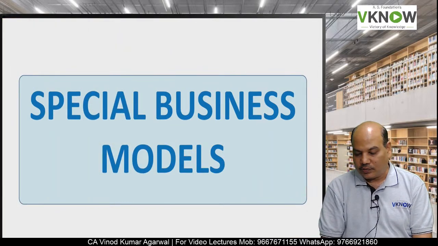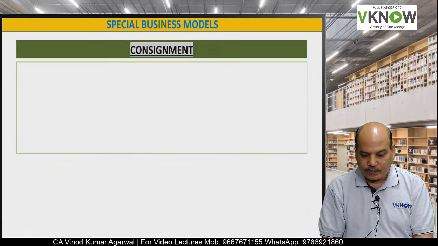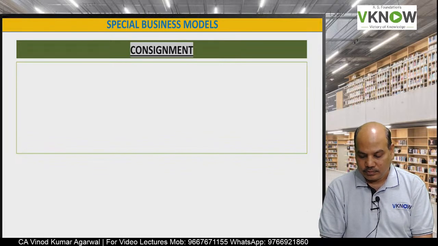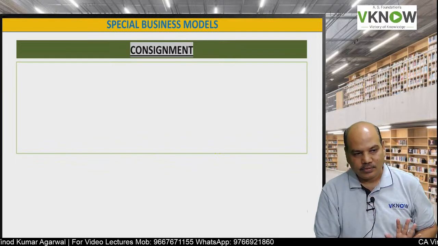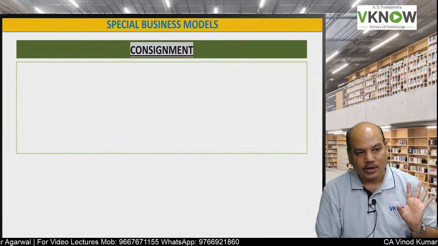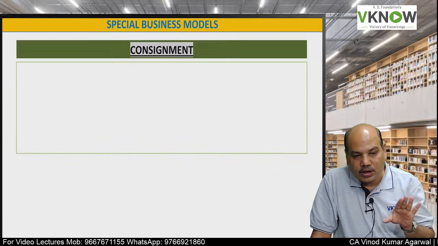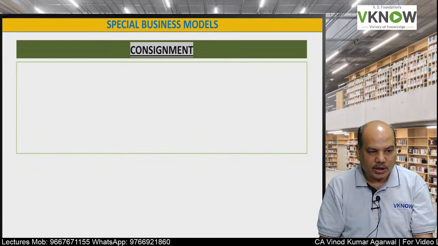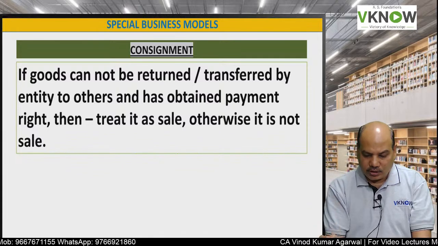Now the next task is to understand some special business models. Like for example, consignment. Consignor sends goods to consignee. This type of question they ask for 4 to 8 marks in the exam. When should revenue be recognized? When consignor sends to consignee, or when consignee sells to a third party? That is the question. So we have to apply this test.